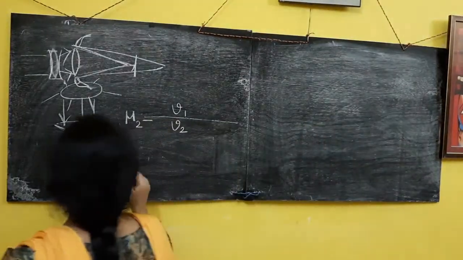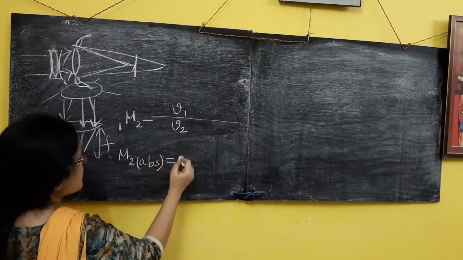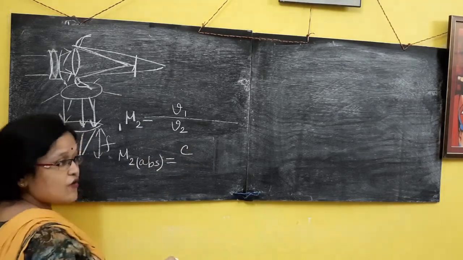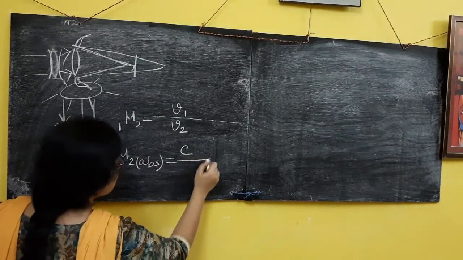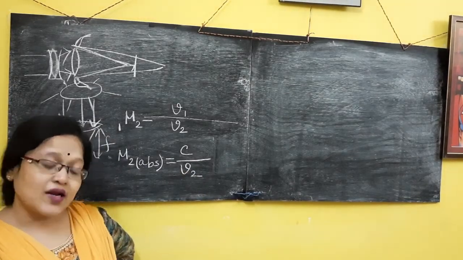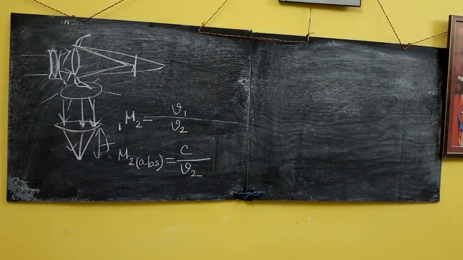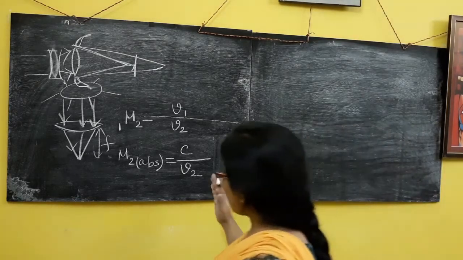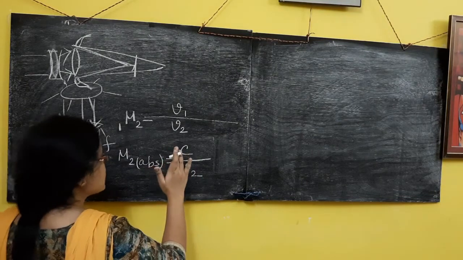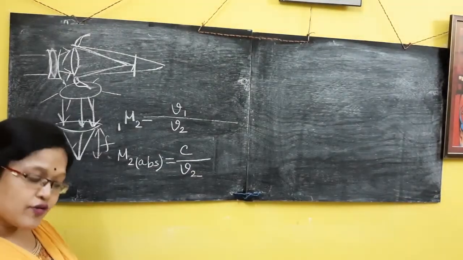If I denote it as mu2 absolute, then it will be C, the velocity of light in vacuum or air, divided by V2. Clear? That is mu absolute. If you are calculating the refractive index of a medium with respect to another medium, it is termed relative refractive index. If you are denoting the refractive index of a medium with respect to the speed of light in vacuum, it is termed absolute refractive index.